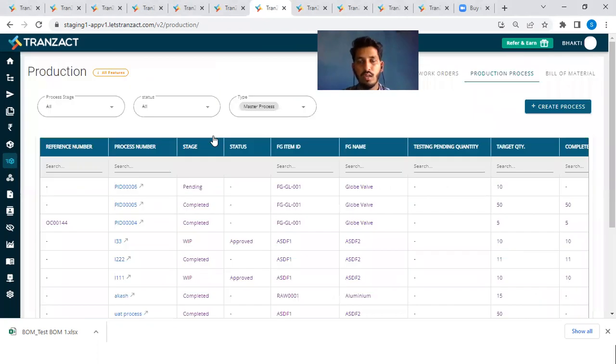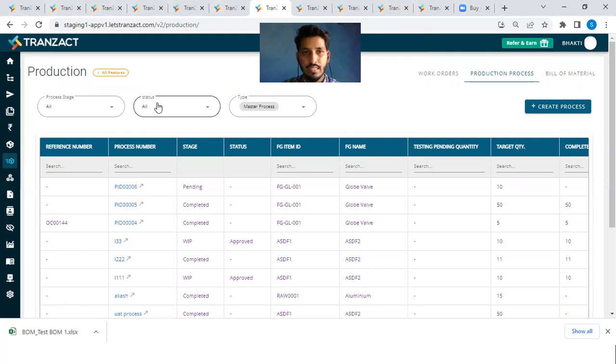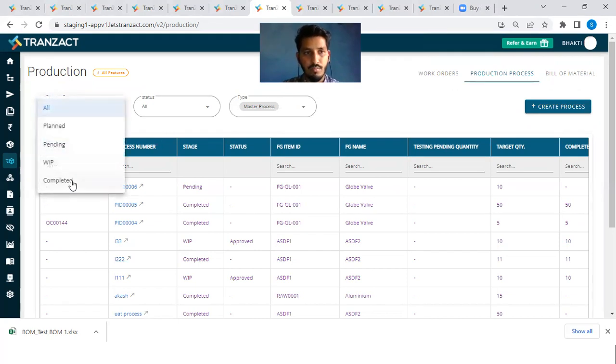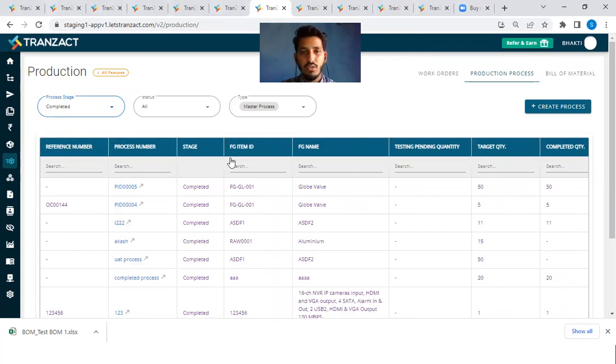So one thing to answer this question as well. So if your question is this, right? Let's say I'm creating a finished good from the production, and then for that finished good, if you want to add a barcode number, right? So yes, that process is there. Okay, I will just show you how that can be done. So first, let's say I will go to the process stage in my completed. So जो हमने finished good बनाया था, which is globe ball, right? So for example, let's say these 5 pieces. So I want to add a barcode number with its manufacturing and expiry date, right? For these 5 pieces of globe ball.